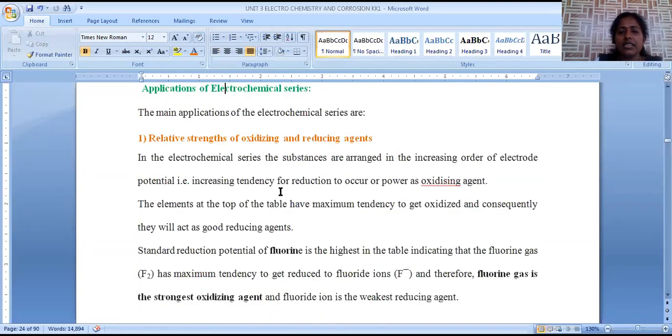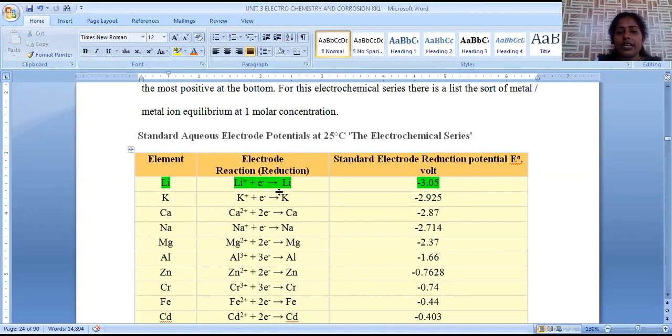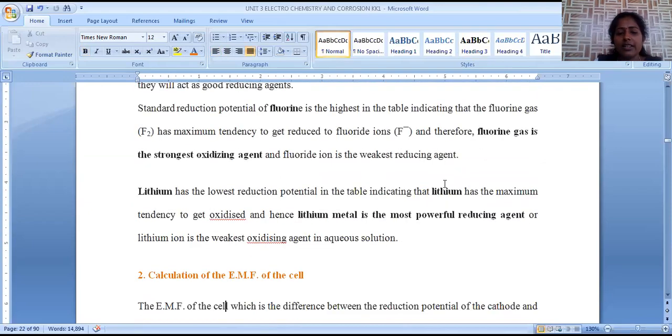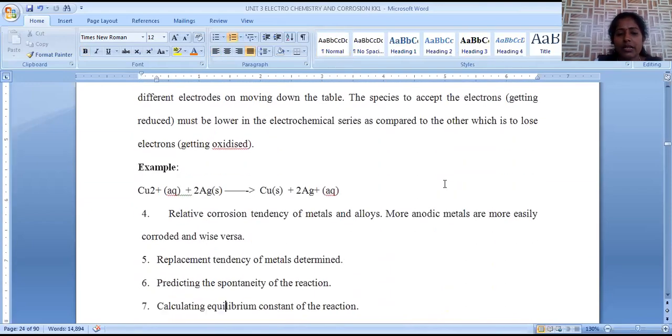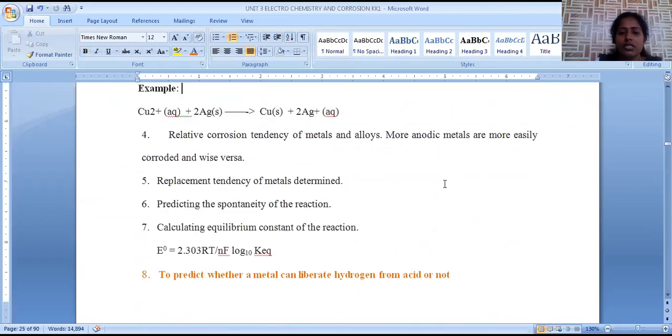In this electrochemical series, all the metals are arranged according to their increasing reduction potential values. The metals at the top position are more anodic. As we are descending, the cathodic nature gradually increases. The more the anodic nature, the more the tendency to lose electrons, and the more the rate of corrosion. That's why we can identify which metal is more prone to corrosion and which is less prone by using this electrochemical series. So this is another application. Relative corrosive tendency of all the metals and alloys can be determined by using this electrochemical series.